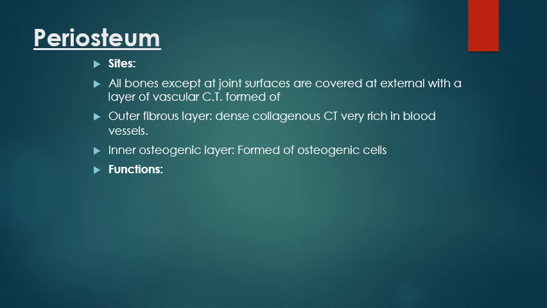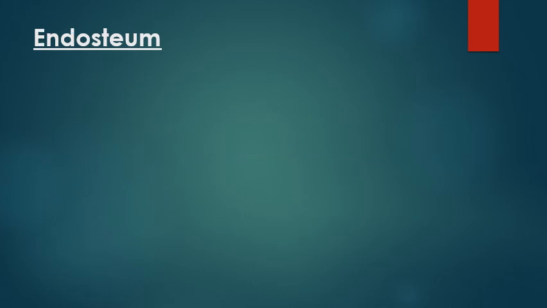The periosteum functions: nutrition, giving muscle attachment, and appositional growth. The inner osteogenic layer gives rise to osteoblasts, and the osteoblasts form new bone, so it increases the thickness of the bone, increasing the diameter of the bone.